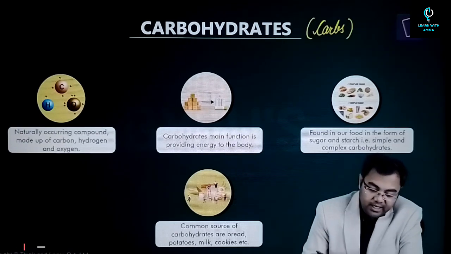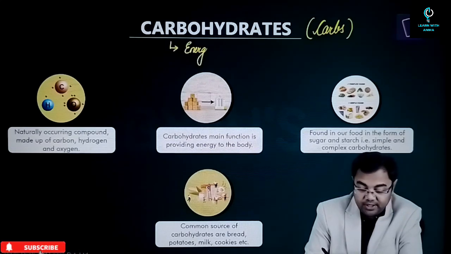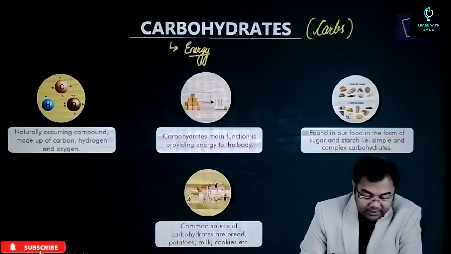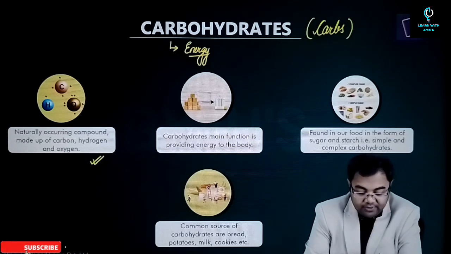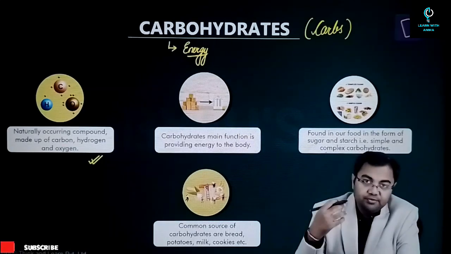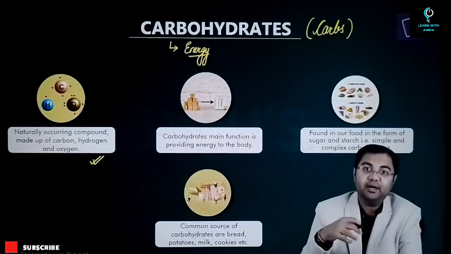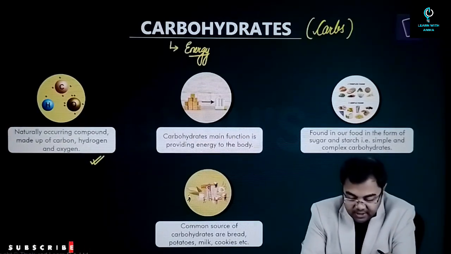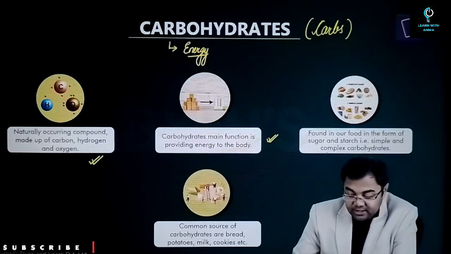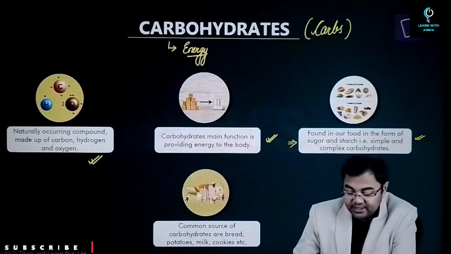So what are carbohydrates? First of all, they are required to provide energy to our body. They are naturally occurring compounds made up of carbon, hydrogen, and oxygen. By breaking down, they provide energy. So the main function is to provide energy to the body, and carbohydrates are found in our food in many forms, usually in the form of sugar and starch.